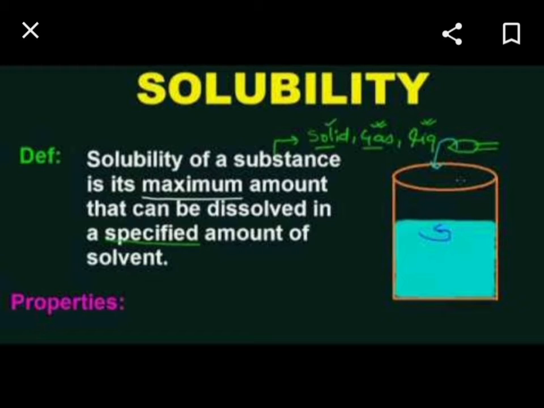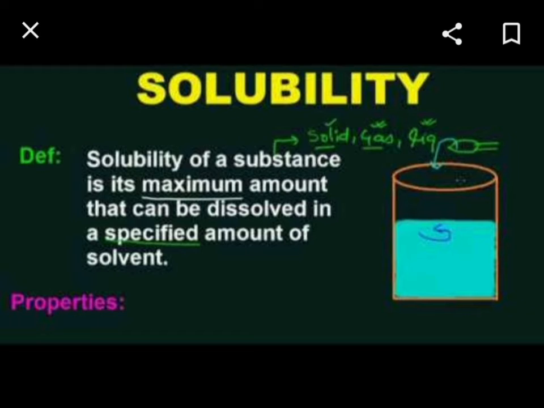Okay, student, and the substance that gets dissolved in liquid is called solute. Okay, students, if you take some water in a glass and a spoon of salt or sugar and we mix them, they will form a new solution. In this, the salt or sugar is known as solute. The salt or sugar we have taken is the solute, and the water which we have taken in the glass is known as solvent, and when we mix them both, they form a solution.